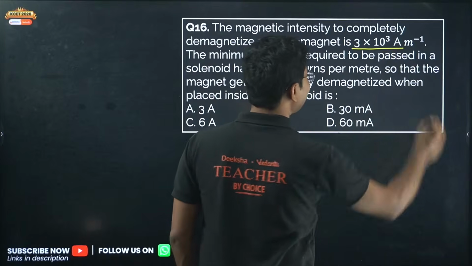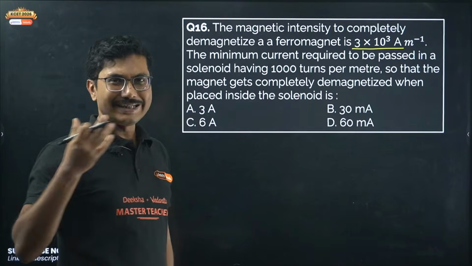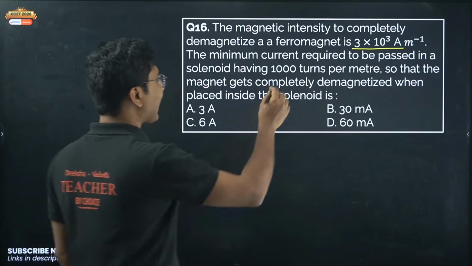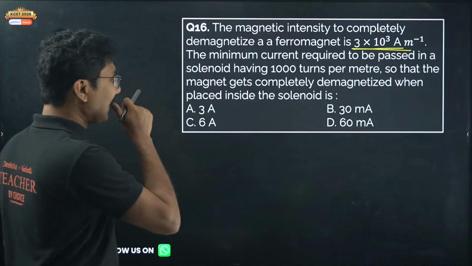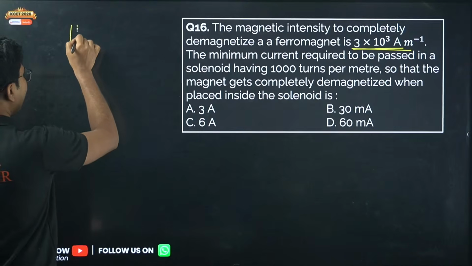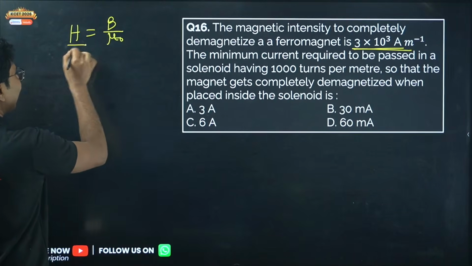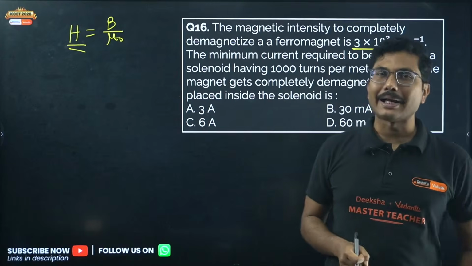Magnetic intensity means the magnetic field. Ampere per meter is actually Tesla. So you require this much magnetic field to destroy a magnet. Not a magnetic field, H is equal to B by mu naught. So this is the magnetic intensity. You require this much magnetic intensity to destroy a magnet.